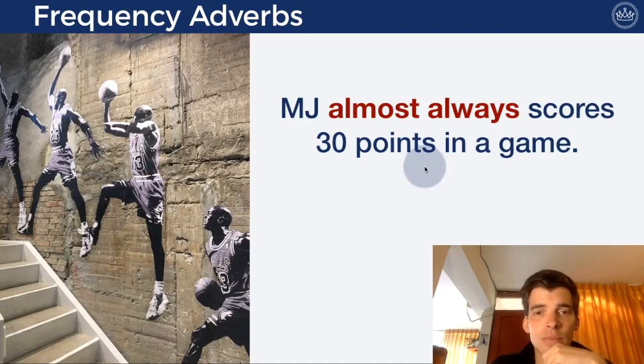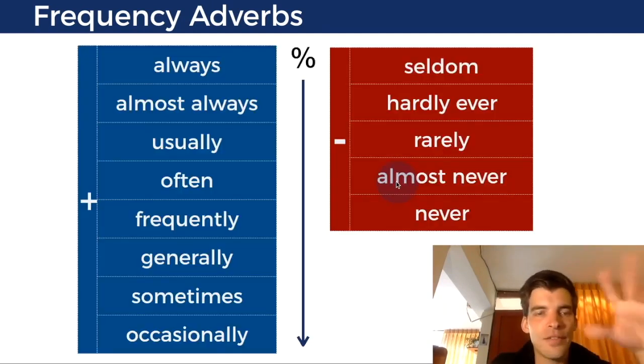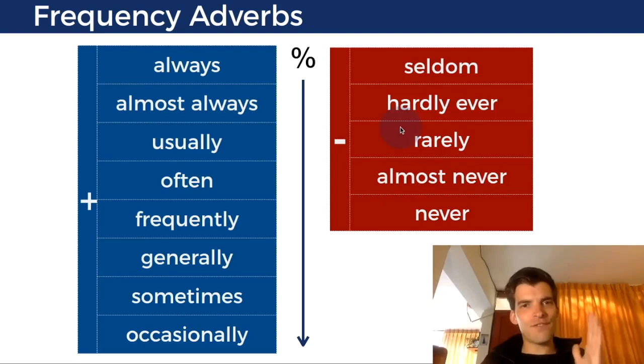Frequency adverbs. MJ, Michael Jordan, almost always scores 30 points in a game. So, frequency adverbs. These are the frequency. Like, how often is this happening? That's the key question word.